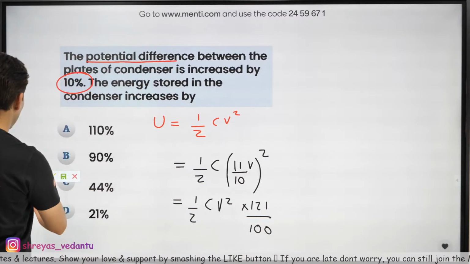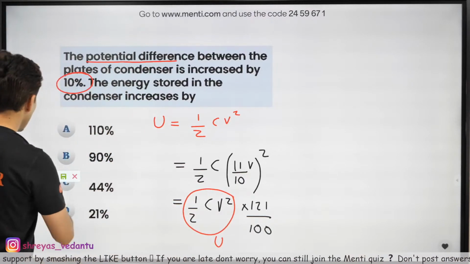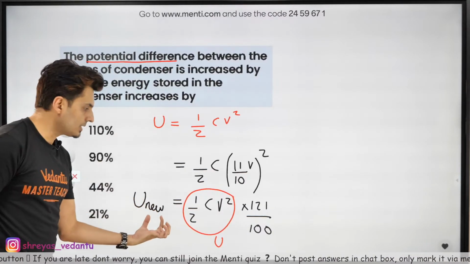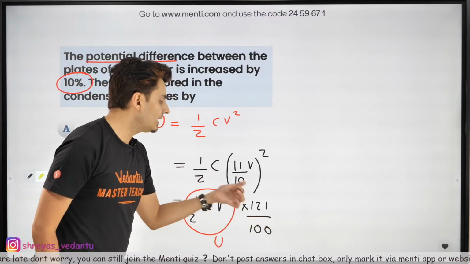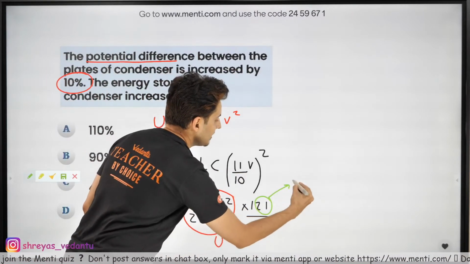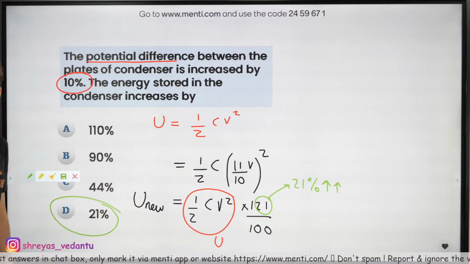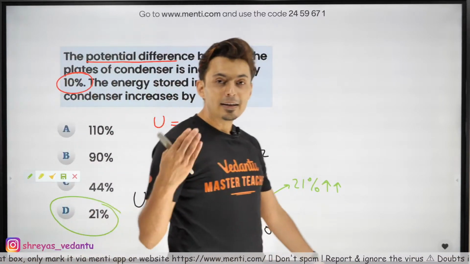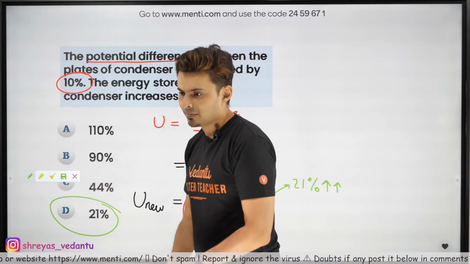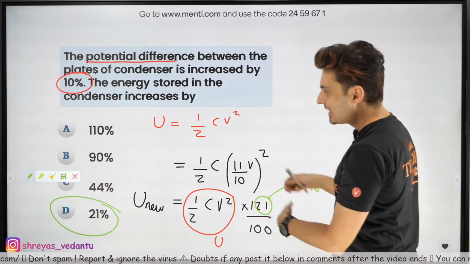Now, I don't know whether you can see this. This is U, and this is the new potential energy. Don't you see the new potential energy is previous potential energy times 121 by 100? What does this mean? Earlier it was 100, now it has become 121. That means it is a 21% increase, so hence this is the answer. As simple as that. Correcto. Yeah, Winboon, that was even lengthier. This is even shorter than whatever you showed.